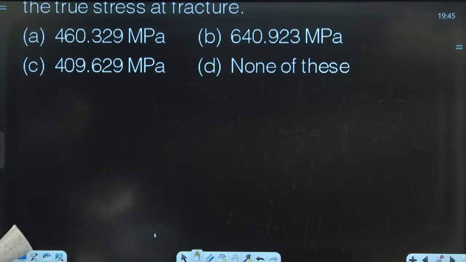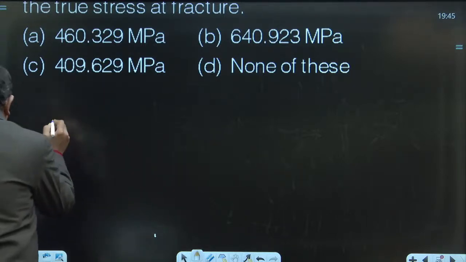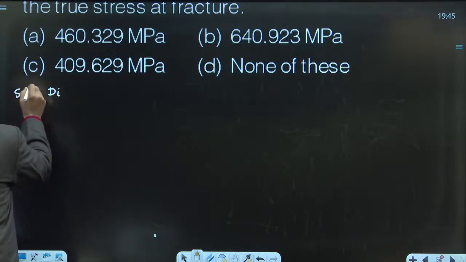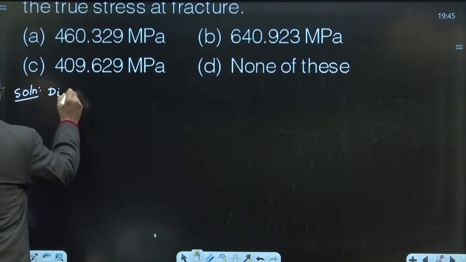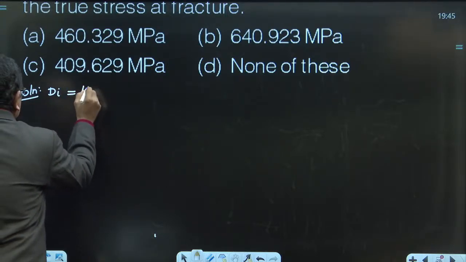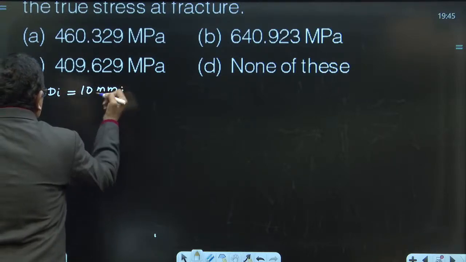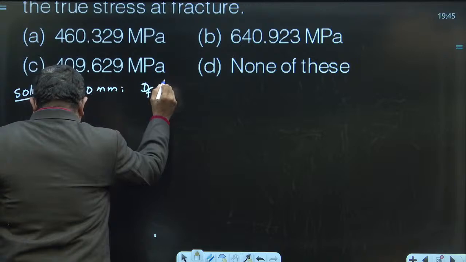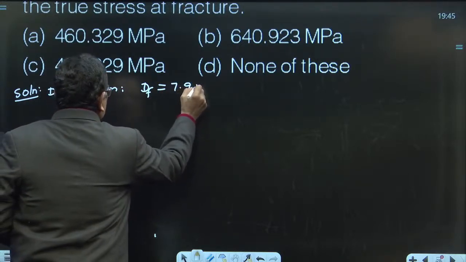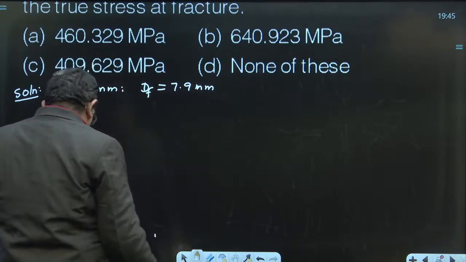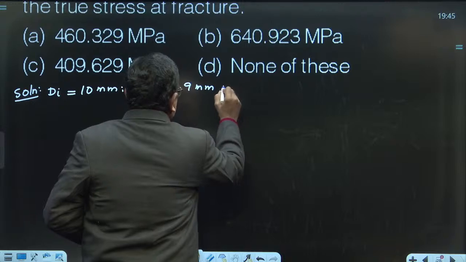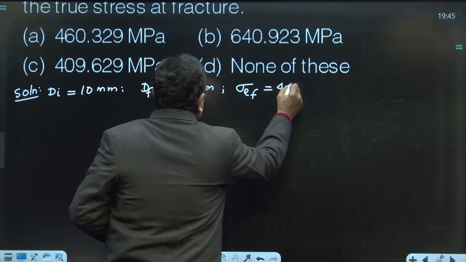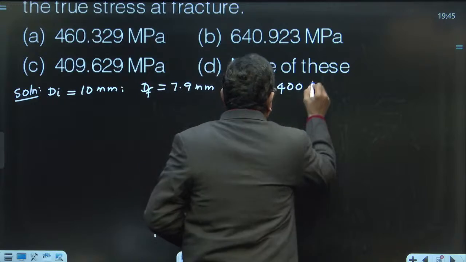Let me try to write the data here. Initial diameter is given as 10 millimeters, and final diameter is given as 7.9 millimeters. Engineering fracture stress is given as 400 megapascals.